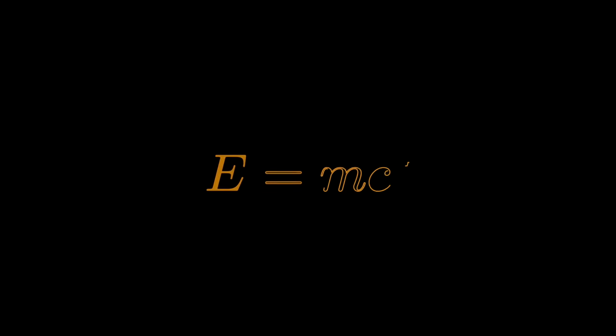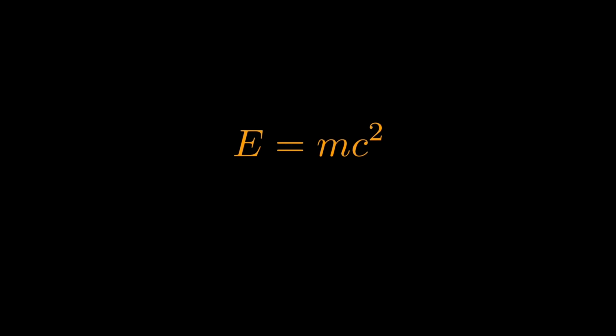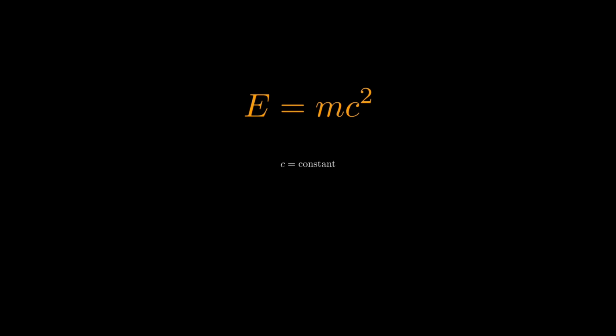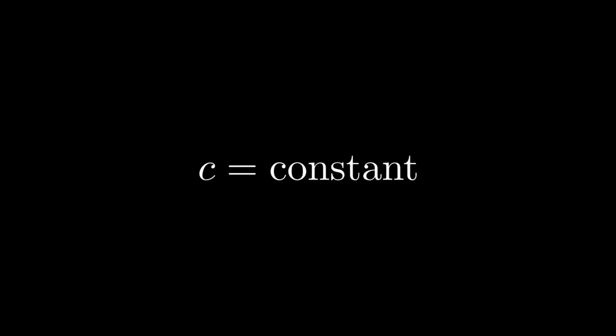E equals mc². You've seen it 1,000 times, but can you actually derive it? In the next 5 minutes, we'll start with one fact, that light travels at the same speed for everyone. From there, we'll discover time dilation, then relativistic momentum, and finally prove that mass is energy. Here's how. This is our starting point.